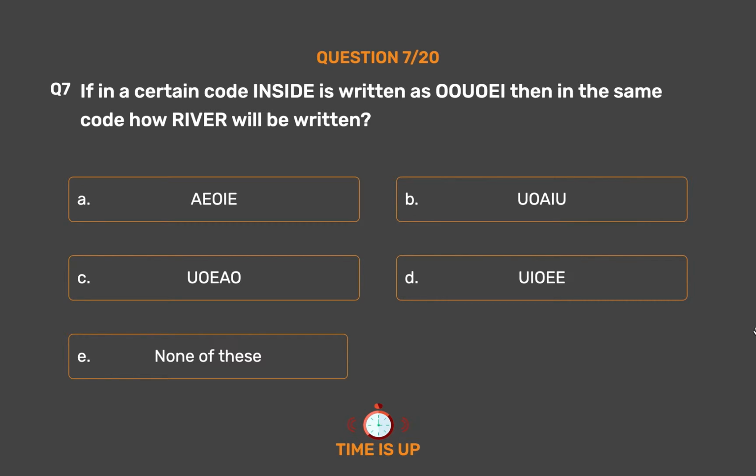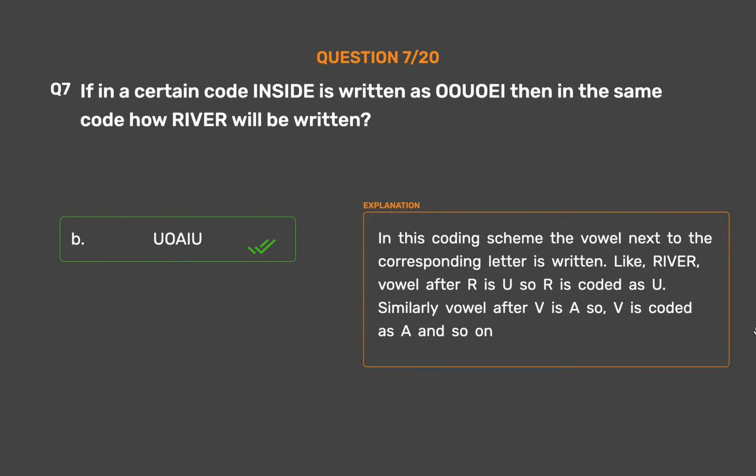The correct answer is option B, YU. In this coding scheme, the vowel next to the corresponding letter is written, like river. Vowel after R is U, so R is coded as U. Similarly, vowel after V is A, so V is coded as A, and so on.